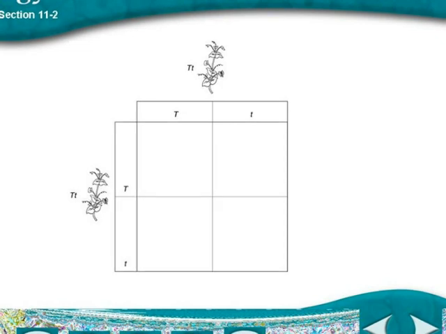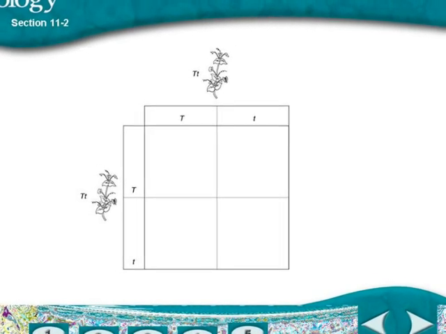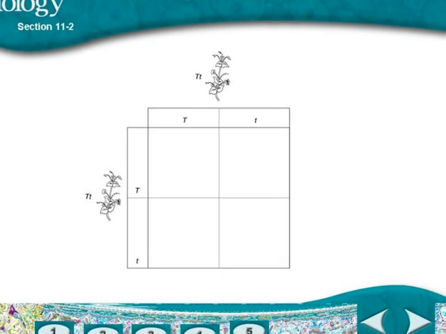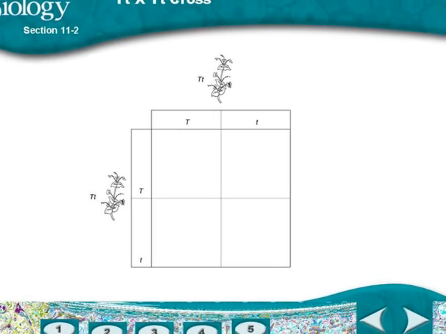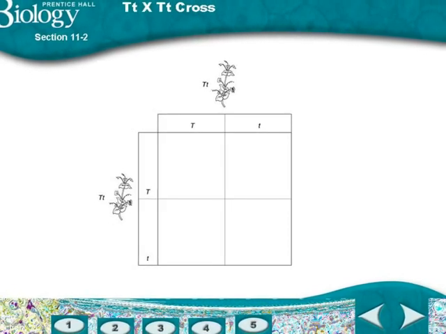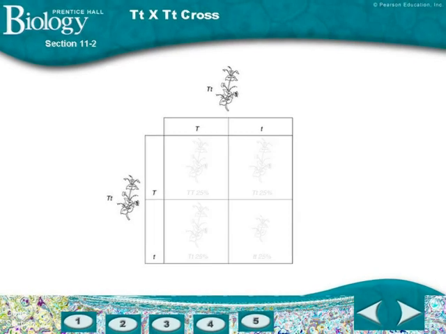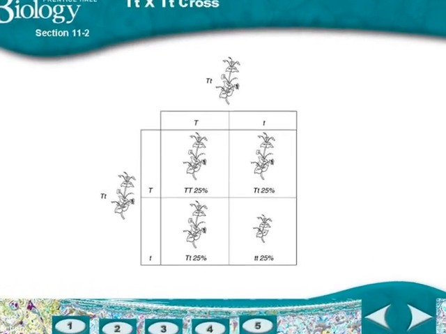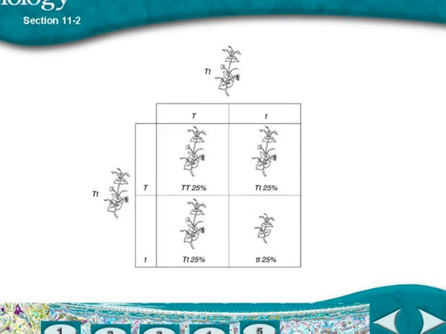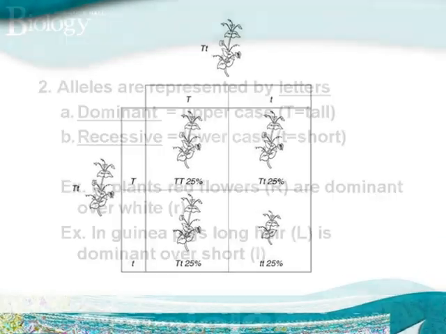When using a Punnett square, the male alleles are written along the top and the female alleles are written along the side. In this case, both of these hybrid plants have one allele for tall stems and one allele for short stems. Now we're going to see what type of offspring they might create. This Punnett square shows us that we would have some offspring with tall stems and some offspring with short stems.